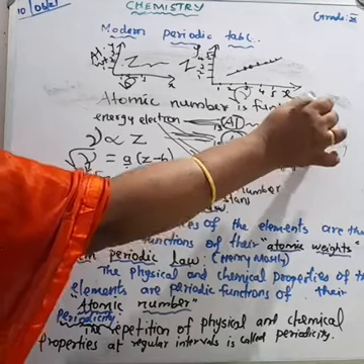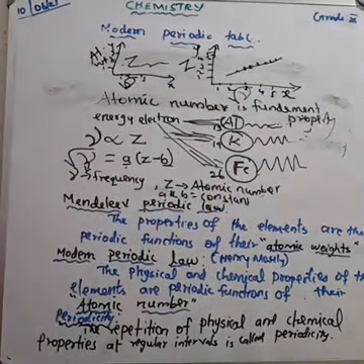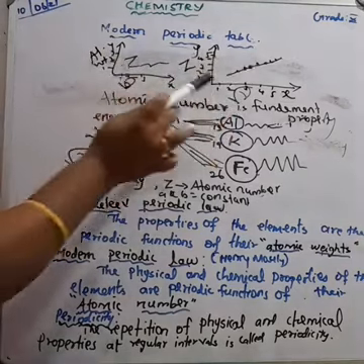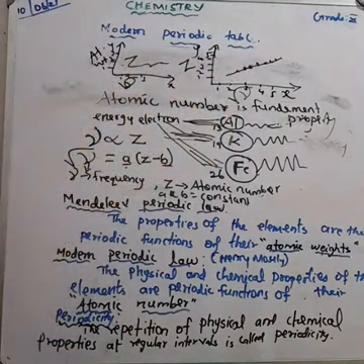So the plot of the square root of frequency and Z gives a straight line. Using this relationship, we can determine the atomic number of an unknown element from the frequency of X-ray emitted.